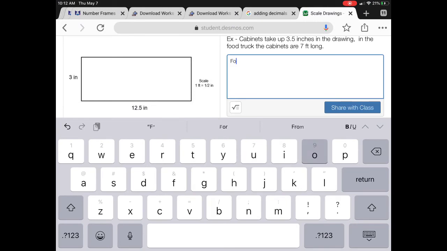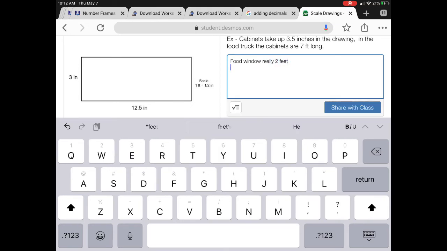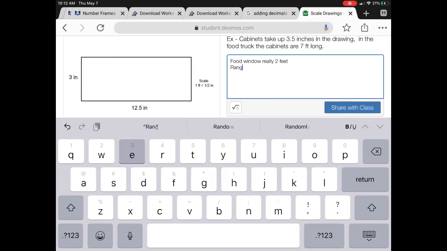Now we're making our own floor plan. The first thing I need to do is decide 3 things that will go in my food truck. I decided on the food window, which is roughly 2 feet in a real food truck. A range to cook food, which in my opinion should be about 4 feet. Let's have a nice big one. And then a sink to clean everything up. Very important. Which, mostly because I wanted a different number, I decided to go for 3 feet.